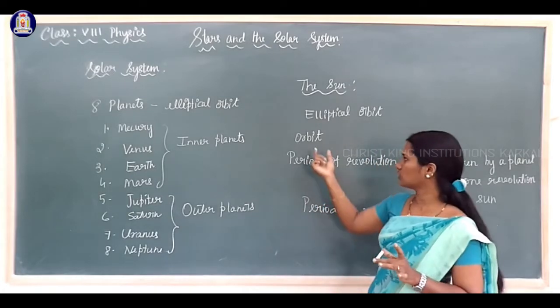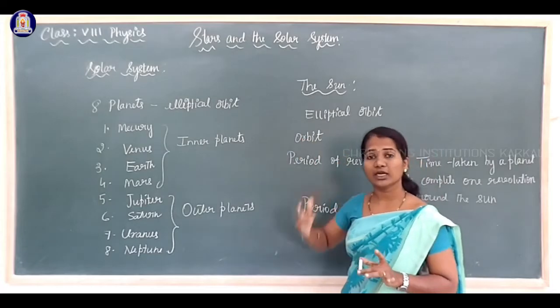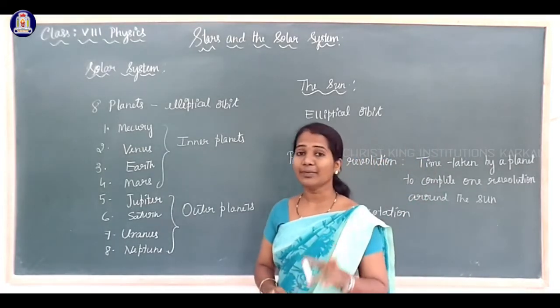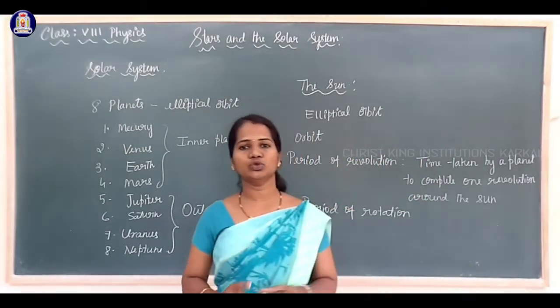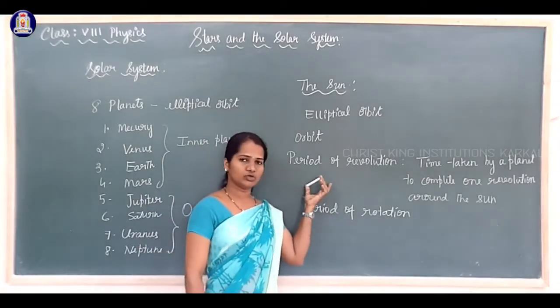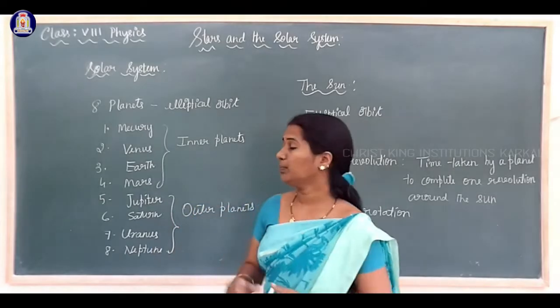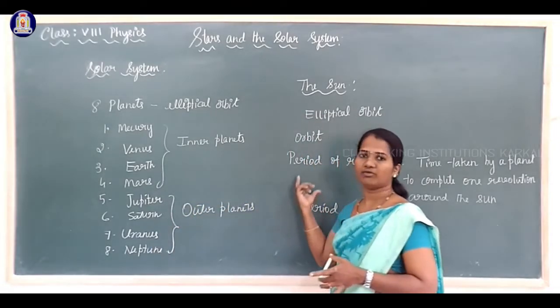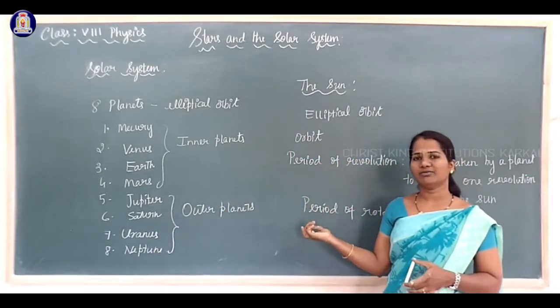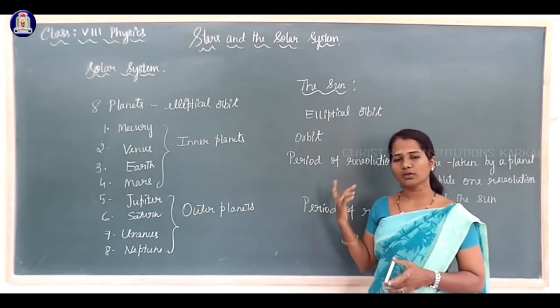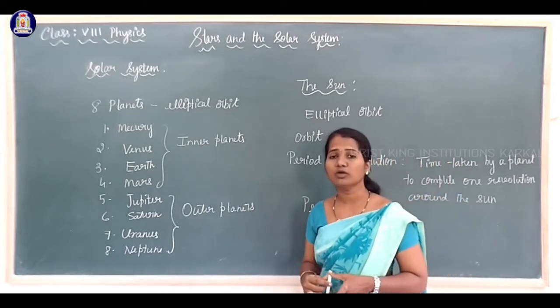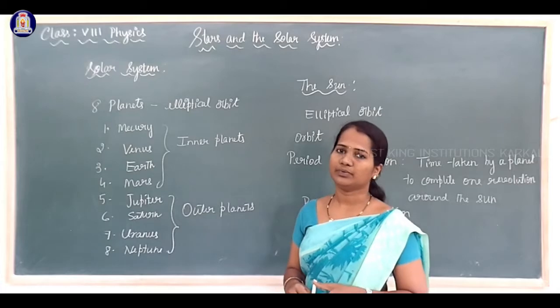That path is called the orbit. Time taken to complete one revolution is called period of revolution. Time taken to complete one rotation is called period of rotation.